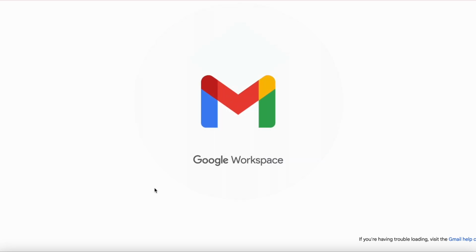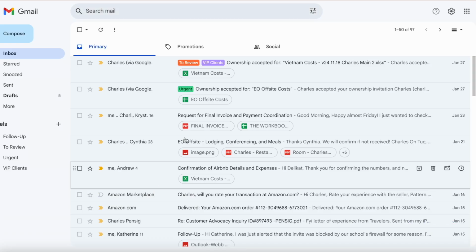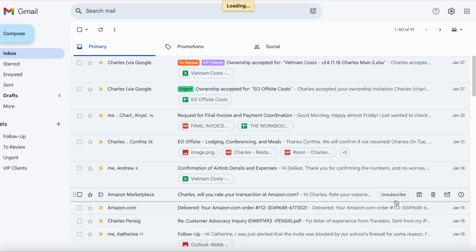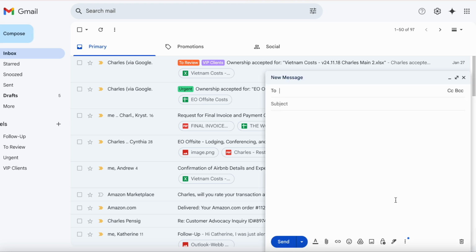So once you save the changes, it will load again. And then now you can go and compose your email and write it. And now when you click send and you want to make changes, the undo button will last for 30 seconds before it disappears.